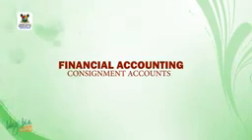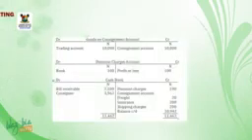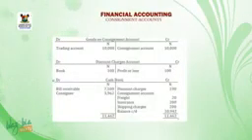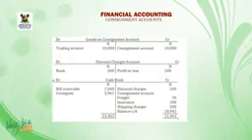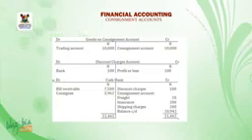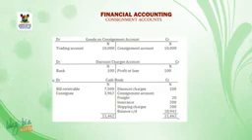Welcome back. Goods on consignment account. On the debit side, we have the trading account 10,000 naira. On the credit side, consignment account 10,000 naira. Discount charge account. On the debit side, bank 100 naira. On the credit side, profit or loss 100 naira.